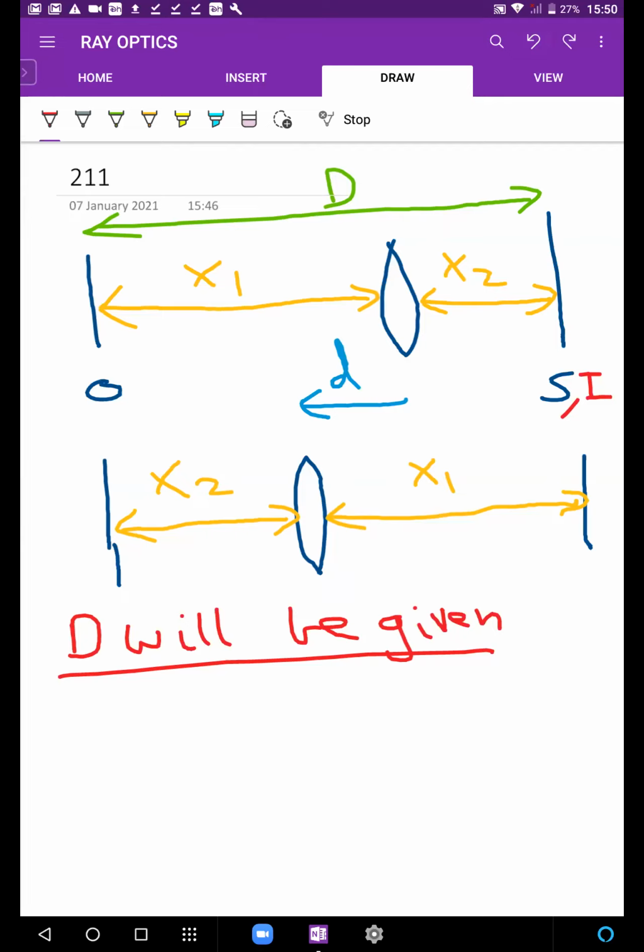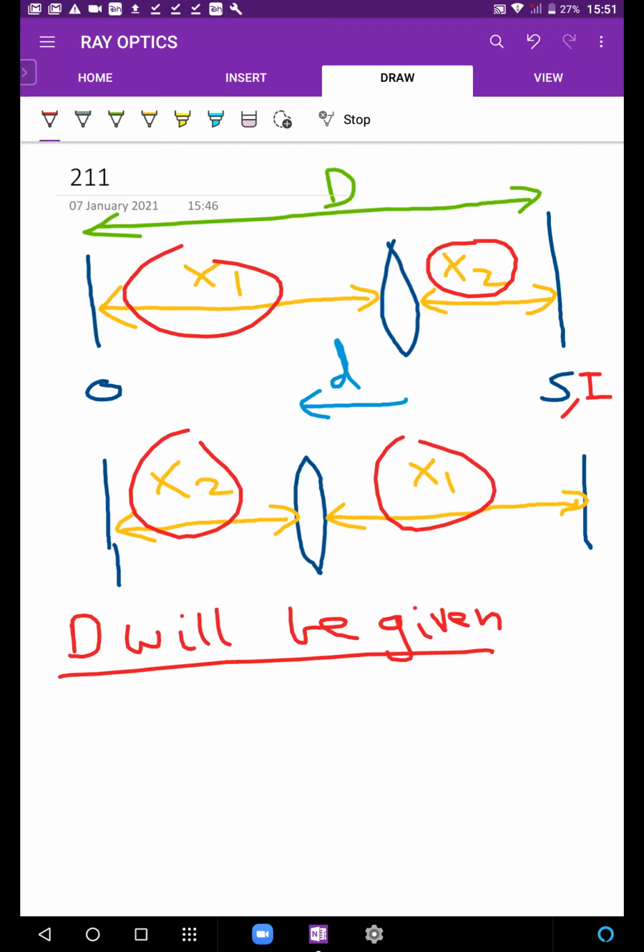Okay, and one of you is asking what is S and I? S is for the screen and I is for the image. S is the screen, I is the image. Okay, so your image is formed at the screen. Real image is formed at the screen. This fact over here कि you can interchange has to do with the reversibility of light.